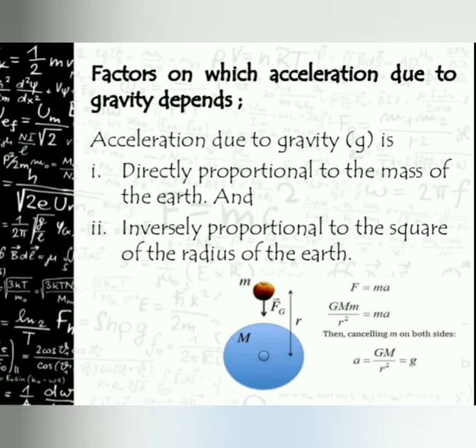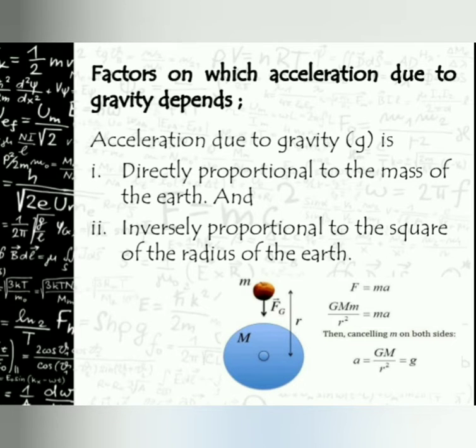F is equal to m into a, means force is the product of mass and acceleration. Already we found the value of F here.